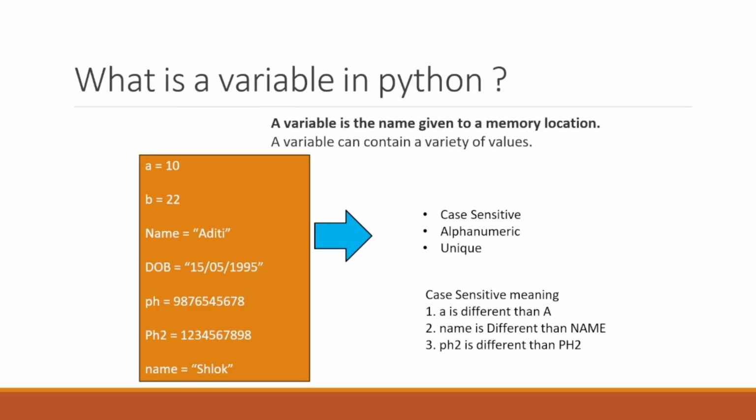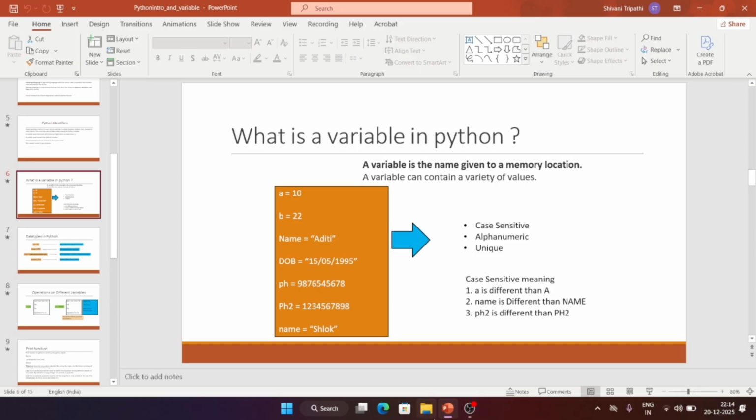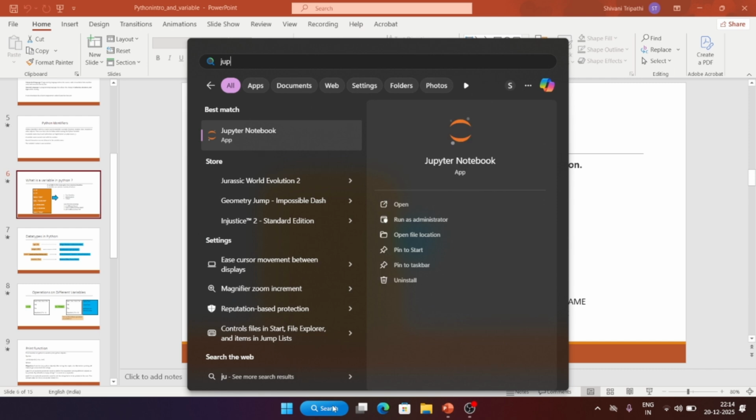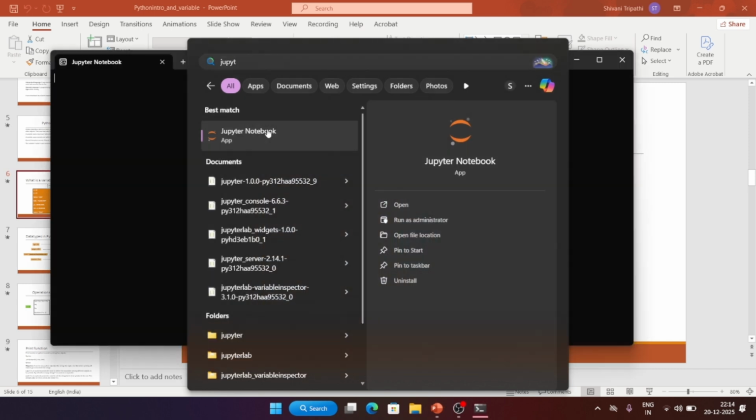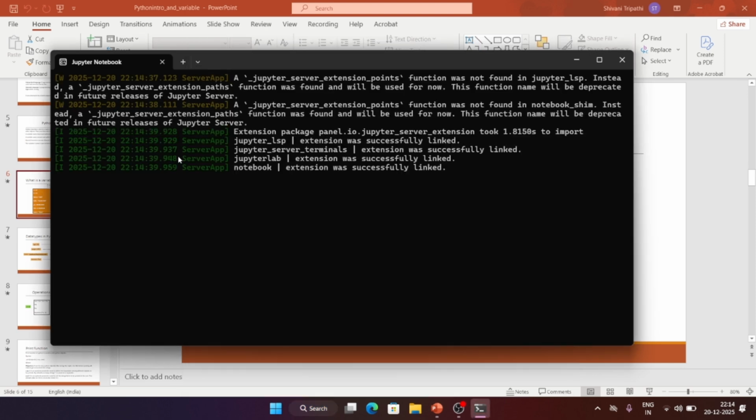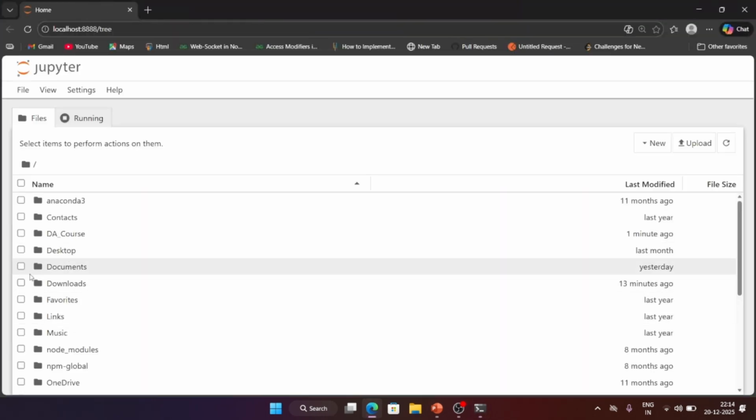Okay, so now we are going to see this in practical, how to create a variable name. Now we have to work with this. So let's go to Jupyter Notebook. Directly here you can search for Jupyter Notebook and click on it or double click. So this will open inside your browser. Okay, so that is open.